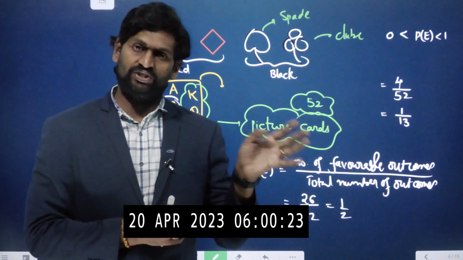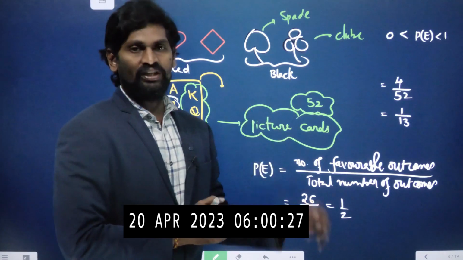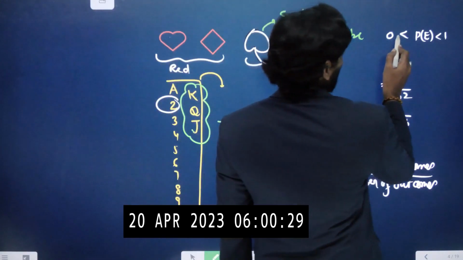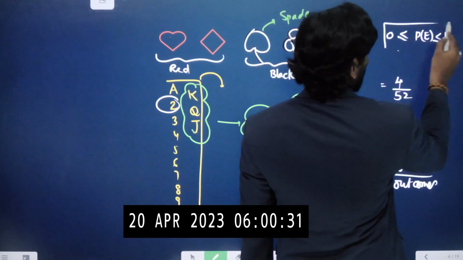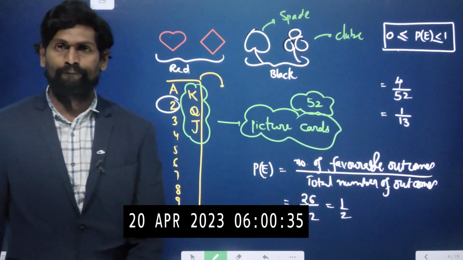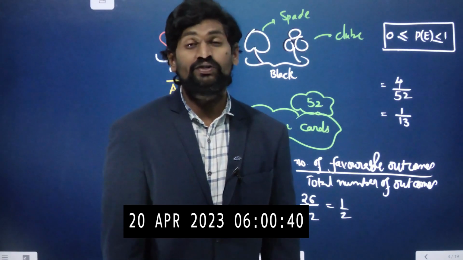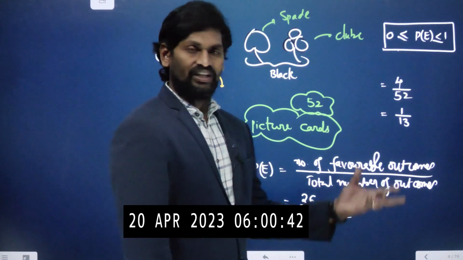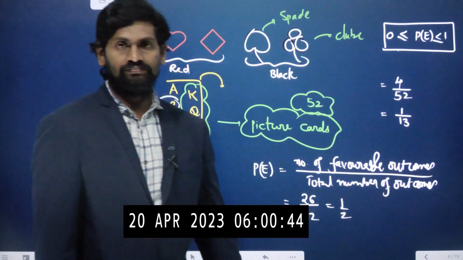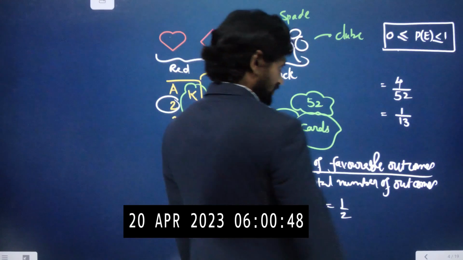That means 0.1, 0.6, 0.7, whatever, 0.9, like that. Between 0 and 1, only 2 situations are equal to. So the probability of an event is 0 less than or equal to P of E less than or equal to 1. When it is 1, it is a sure event. When it is 0, it is an impossible event. So let us discuss concept based questions.